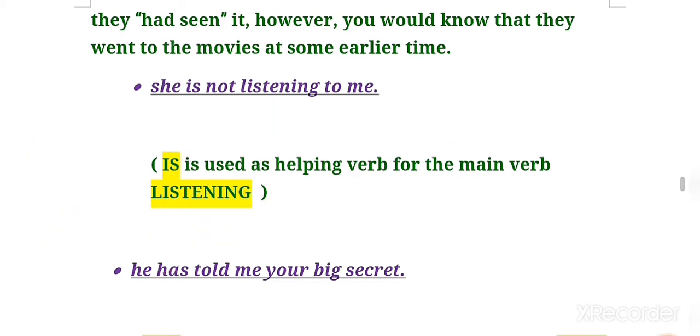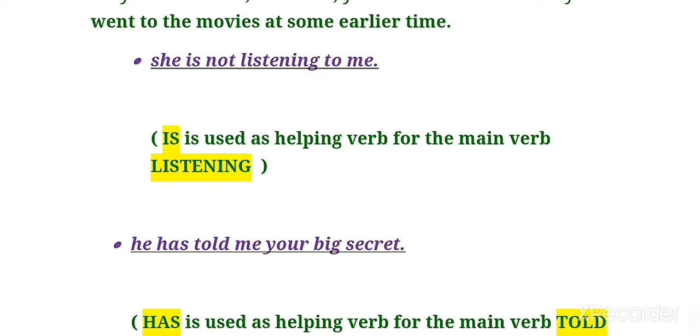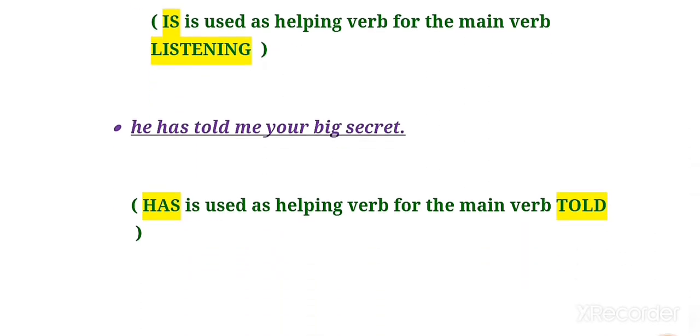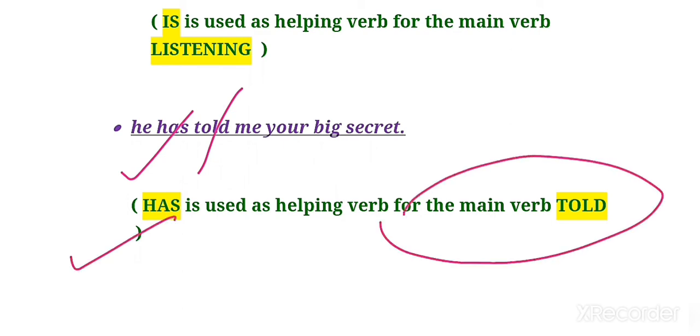See the next example: she is not listening to me. So here in this sentence there are two verbs, one is is, another is listening. So is is used as a helping verb and listening is the main verb. So that word is helping the main verb listening. Clear? In the same way, the next example: he has told me your big secret. So there are again two verbs, first is has, second is told. So the word has is used as a helping verb for the main verb told.